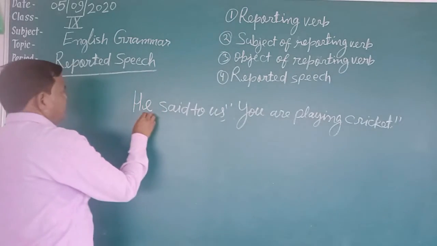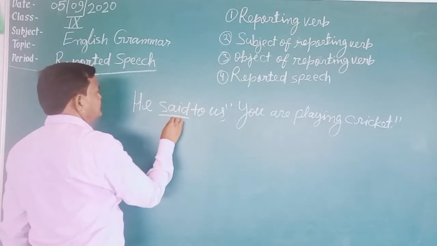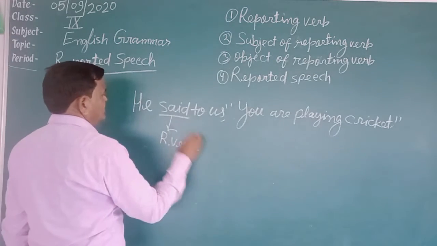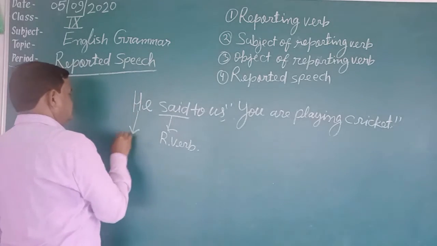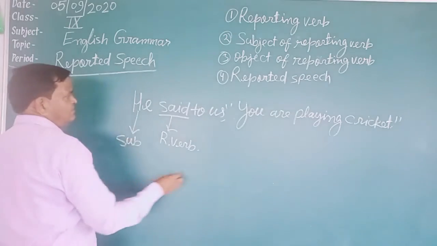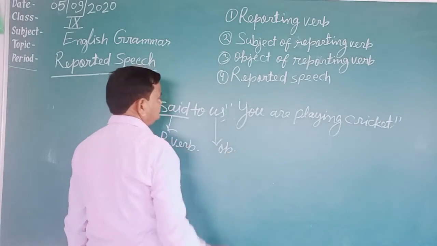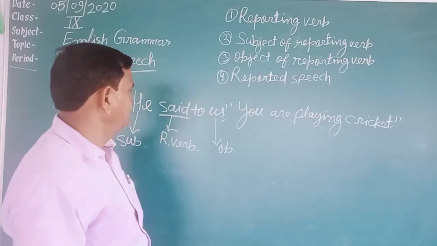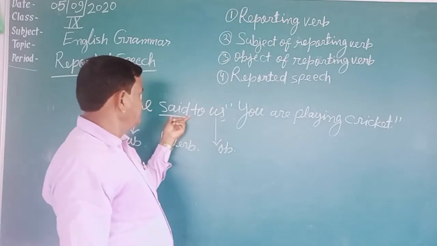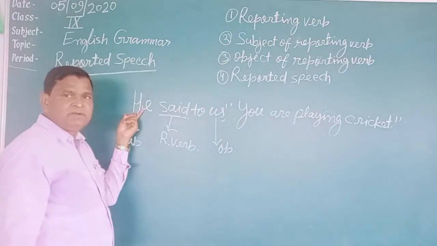Here you see, said. This is the reporting verb. Said is the reporting verb. And he is the subject of the reporting verb. Us is the object of the reporting verb. Here I have written reporting verb: said is the reporting verb. Subject of reporting verb: he is the subject of the reporting verb.